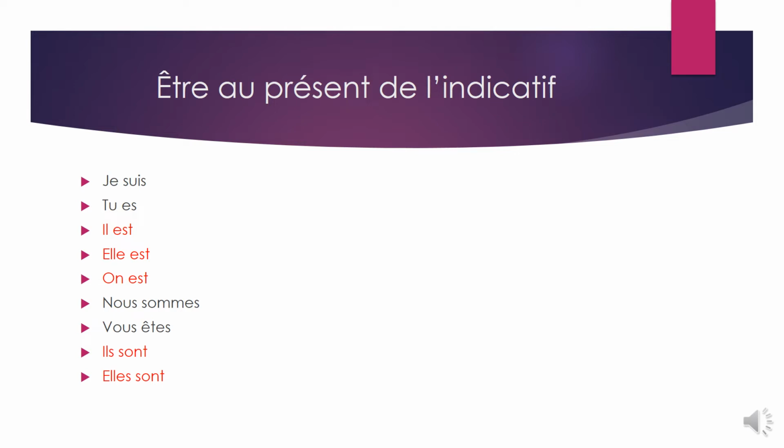Before we start the description, which in this case we are going to use the verb être, let's review the forms of the verb être au présent de l'indicatif. Je suis, tu es, il est, elle est, on est, nous sommes, vous êtes, ils sont, elles sont. I have written in red il est, elle est, on est, ils sont, elles sont, because these are the forms and the subject pronouns that we'll be using mostly in this lesson.